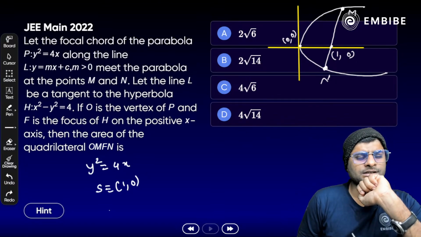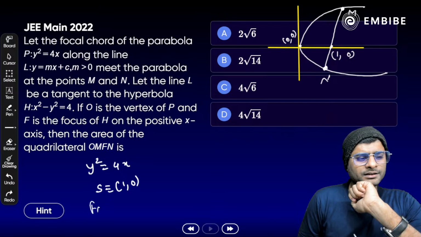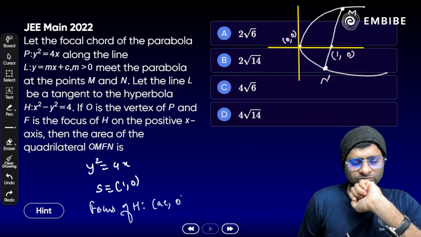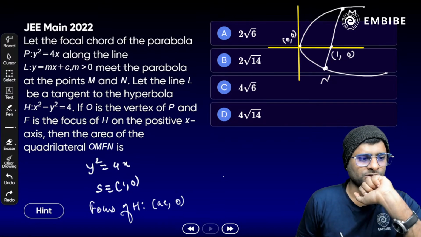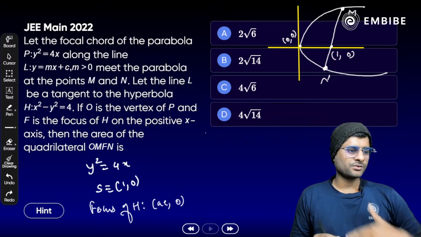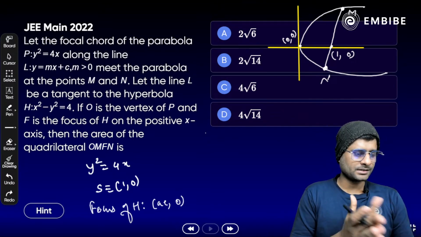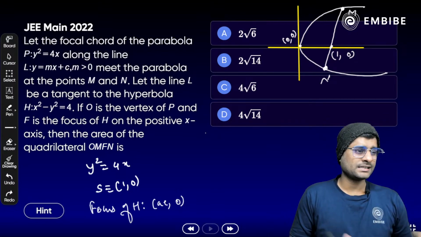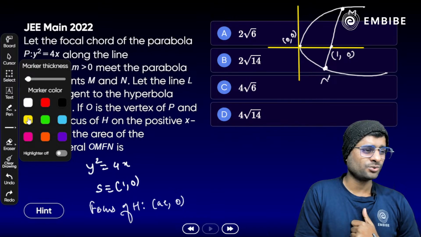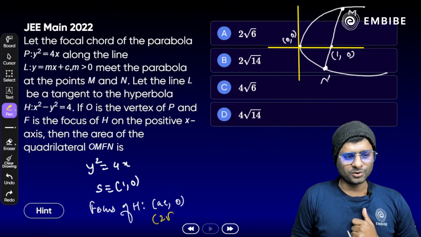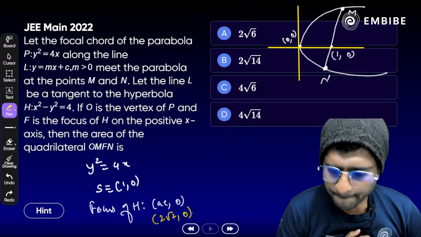Now what is the focus here? If you talk about the focus of the hyperbola, it should be plus minus a comma 0. So what will be the a? We have x square by 4 minus y square by 4, so a square is 4 and b square is 4 here. Correct? We also need the eccentricity. For a rectangular hyperbola you don't need to calculate the eccentricity, you should know it is root 2. So a e comma 0, that is 2 root 2 comma 0. Easy?